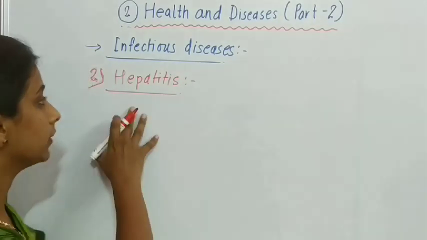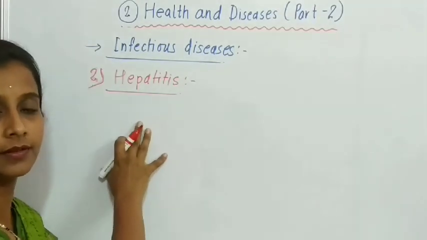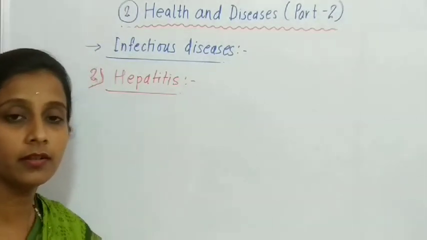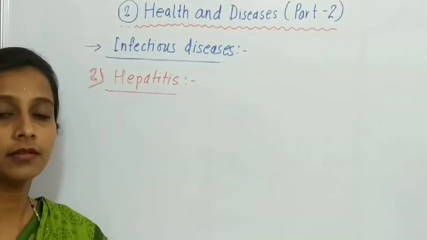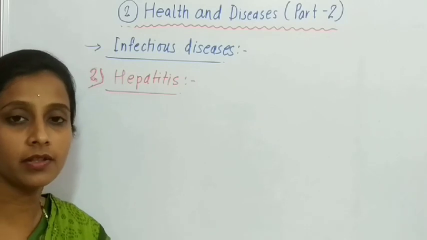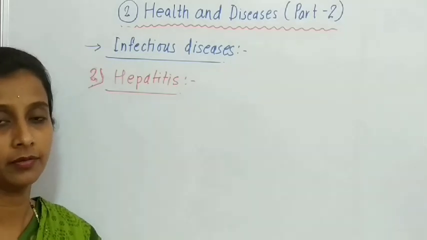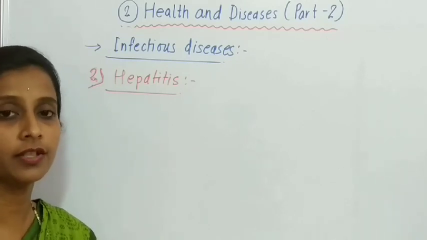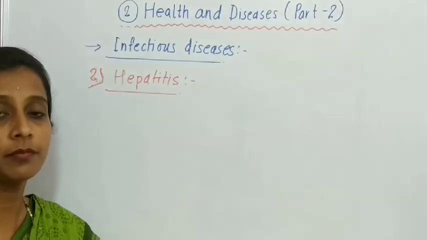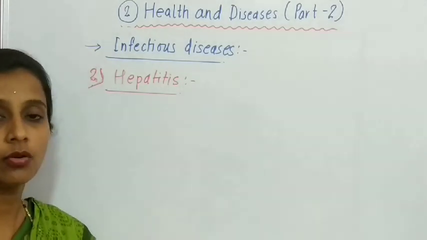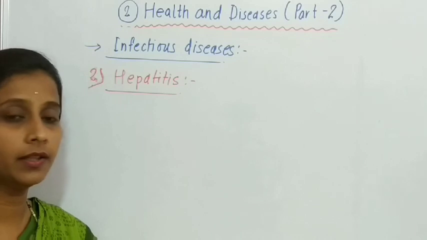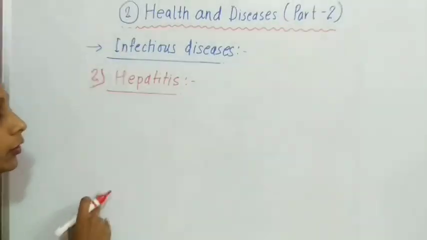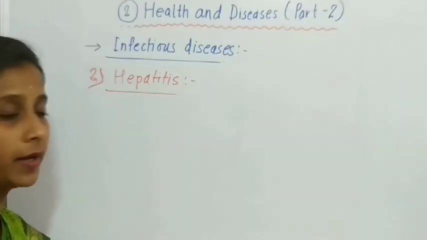When a person is suffering from hepatitis, the bile which is produced in the liver is transferred into the blood of that person, and so their body looks yellowish in color. So these are some symptoms of hepatitis. Now, what are the pathogens for this hepatitis disease?